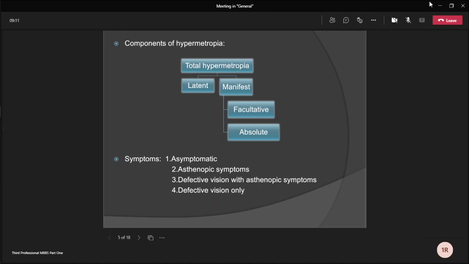When the amount of hypermetropia is such that it is not fully corrected by the voluntary accommodative effort, then the patient complains of defective vision. And some patients may also complain of only defective vision. When the amount of hypermetropia is very high, the patient usually does not accommodate and there occurs marked defective vision.